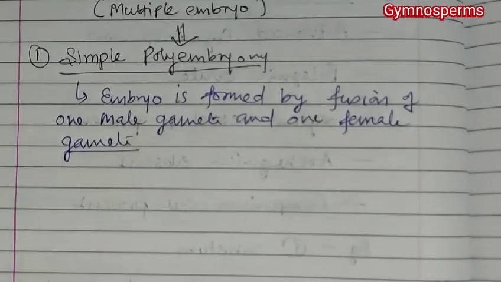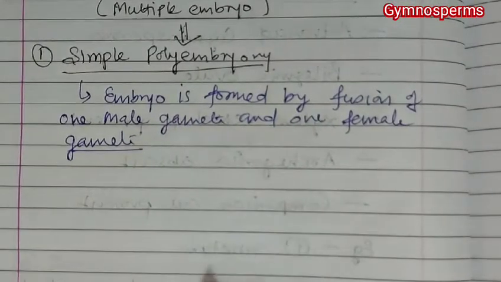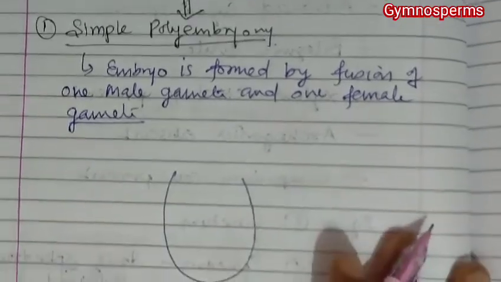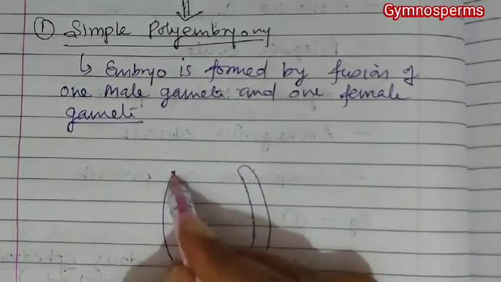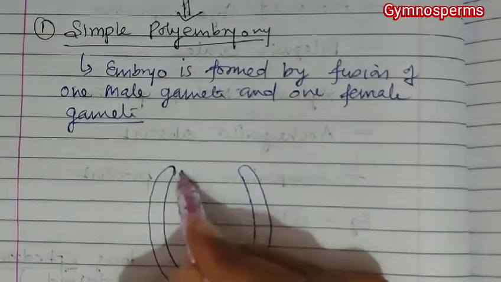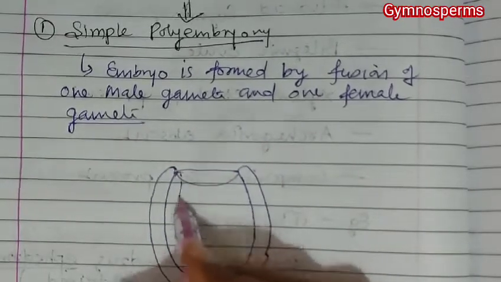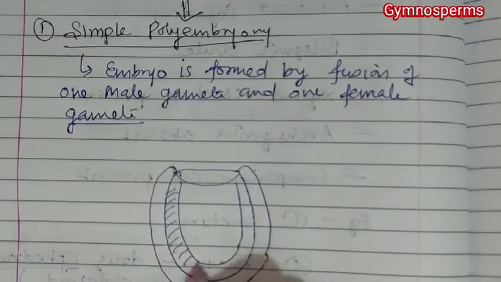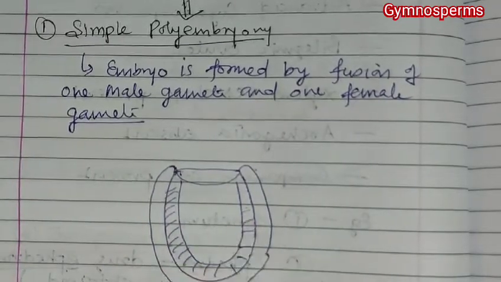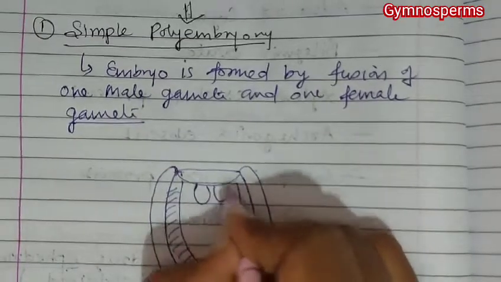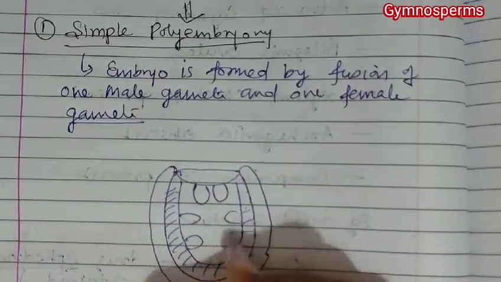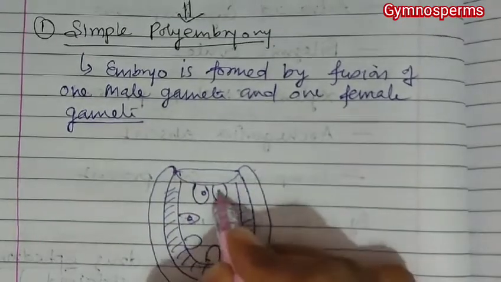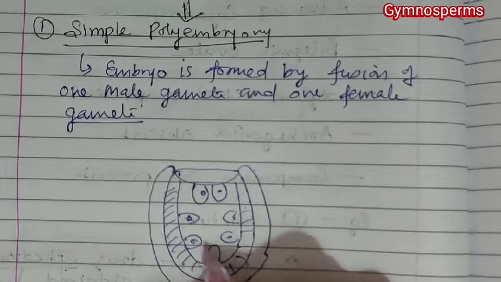But suppose this is the ovule, and in this ovule there are a number of archegonia inner to the nucellus. Suppose there are 2, 3, 4, 5, 6, 7 archegonia, then it means there are 7 egg cells.